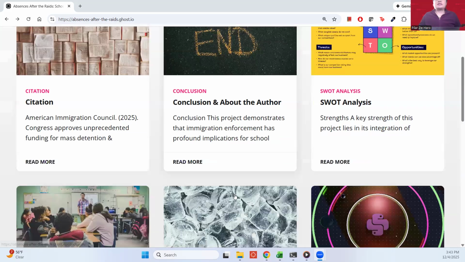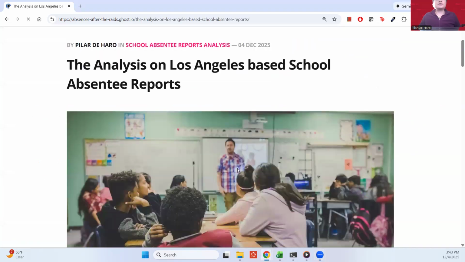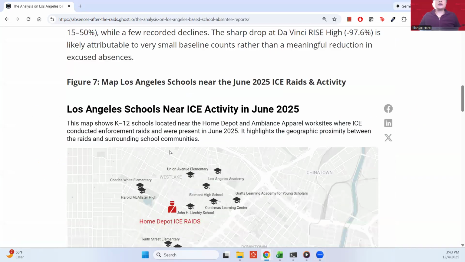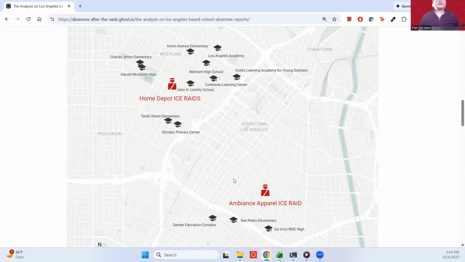So, to give you an idea, I did create a map of the two locations that this research focuses on, and then the 14 schools that I chose. These 14 schools are within a 2 mile radius of these locations.